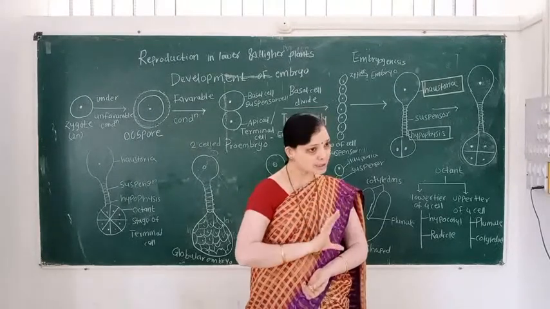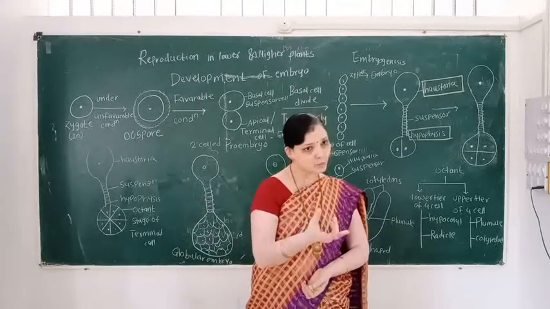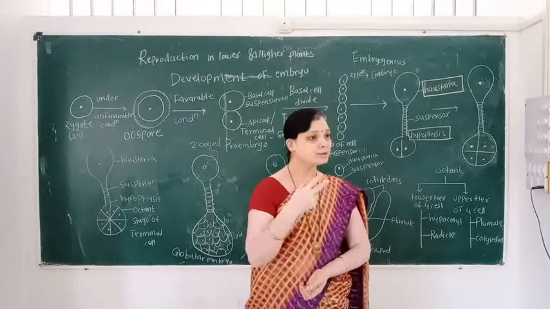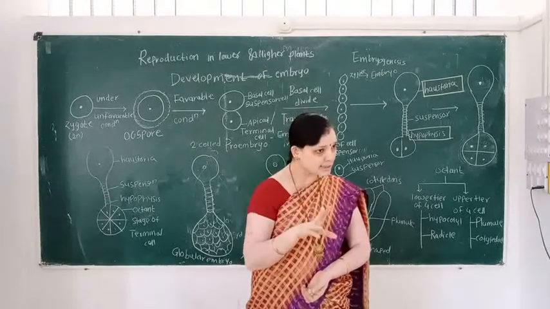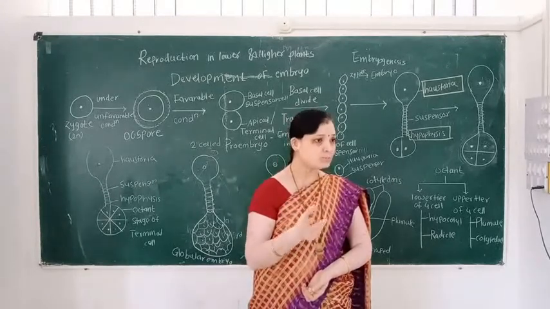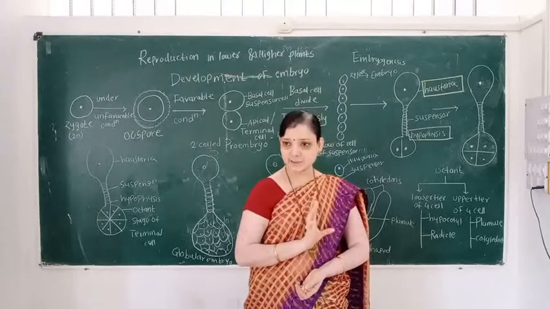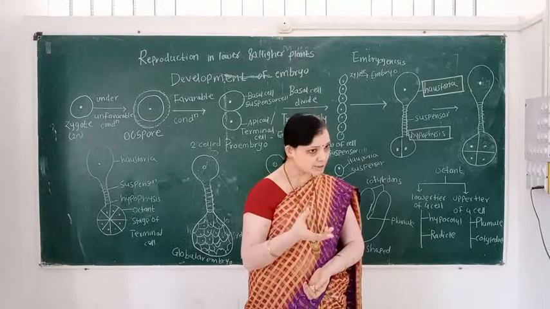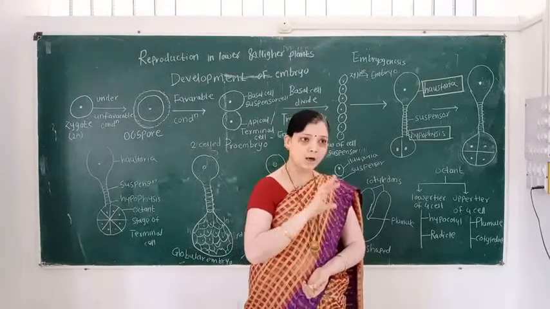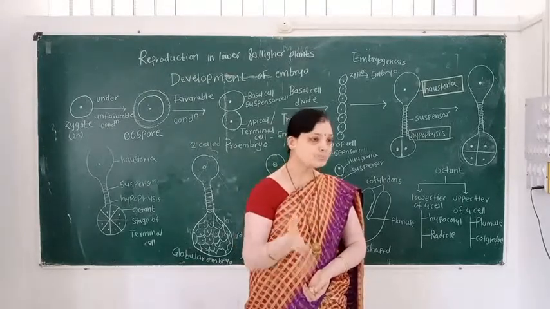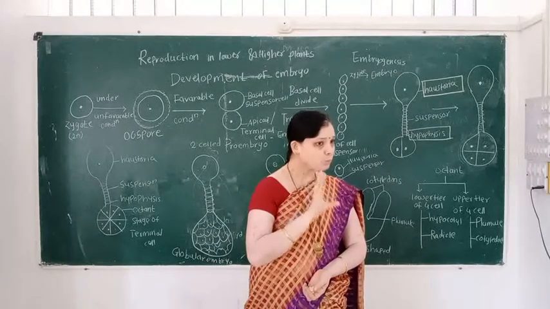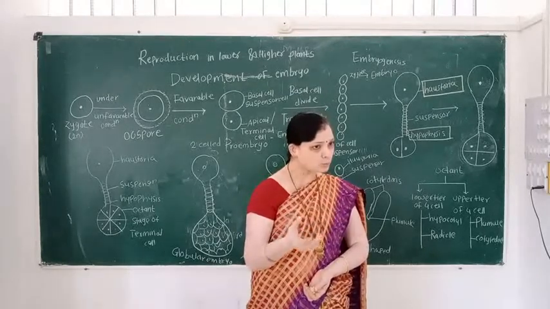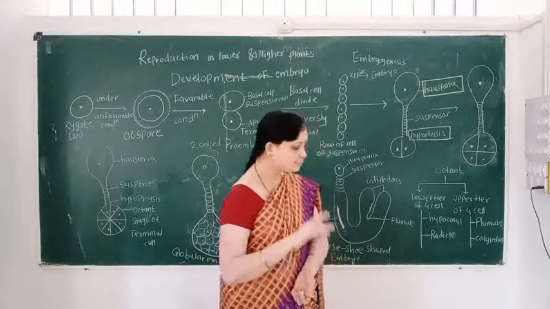How is the octant stage formed? Firstly it forms a 2-celled structure, then a 4-celled structure, and finally an 8-celled structure, that is the octant stage. The octant stage consists of two groups, upper group and lower group, each of 4 cells.